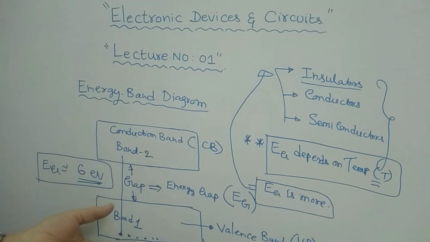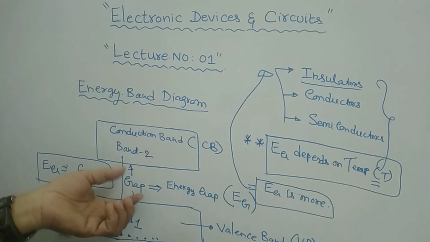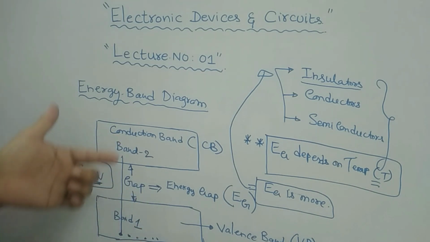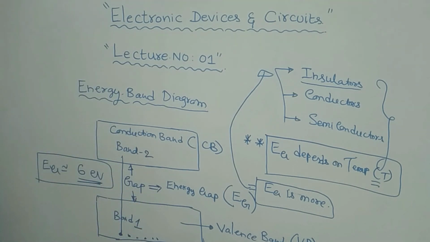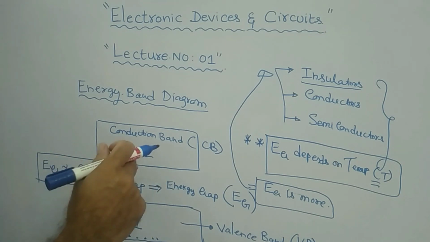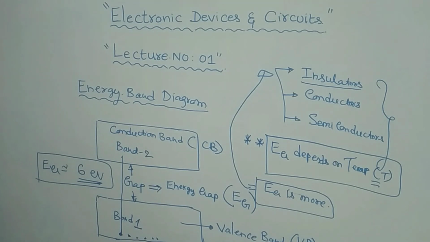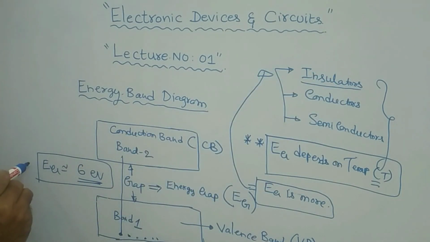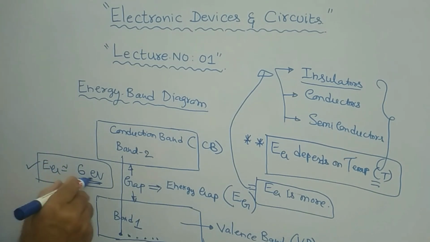So it is very difficult for an electron to cross this much higher energy gap and move into the conduction band. Thereby the conduction will not take place here. That is why this material is called an insulator. Therefore, for an insulator, the energy gap value is about 6 electron volt or even more than this. The energy gap is large for an insulator.